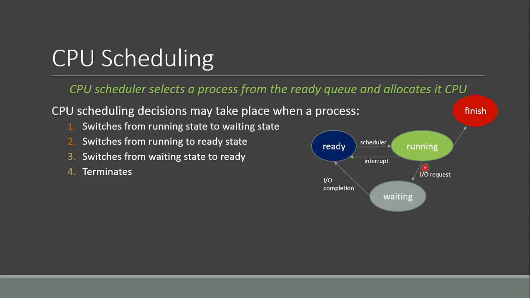If it issues some IO request, it will move to the waiting state. In the waiting state, the process will be waiting for the completion of the IO request. As soon as the IO request has been completed by that particular IO device, the process will progress from the waiting state back to the ready state.